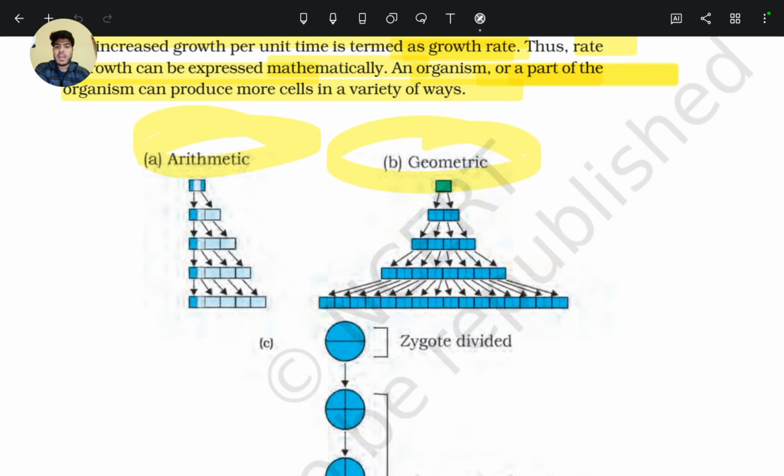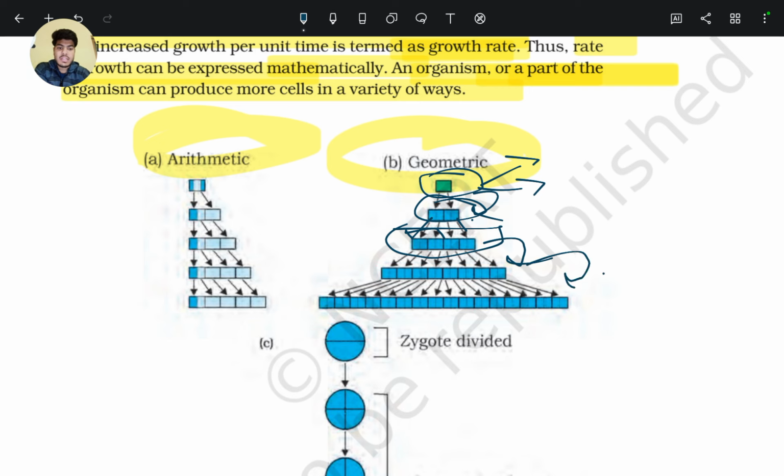In case of geometric growth, this is one cell which has the capability to divide, and this one cell forms two new cells, and these two new cells also have the capacity to divide. So each cell forms two new cells, so it makes four new cells, and these four make 16 cells, and these 16 make 32 cells.